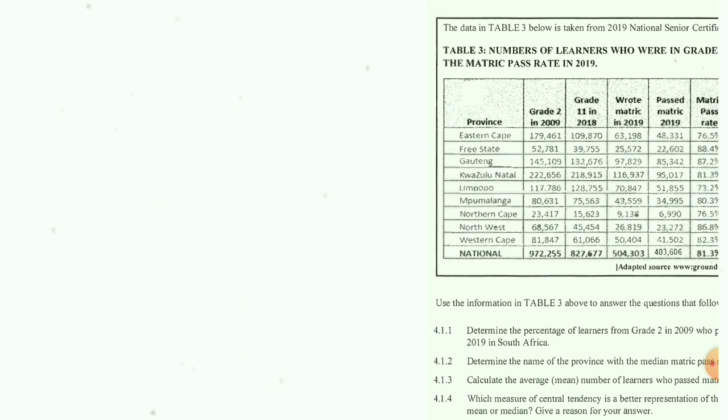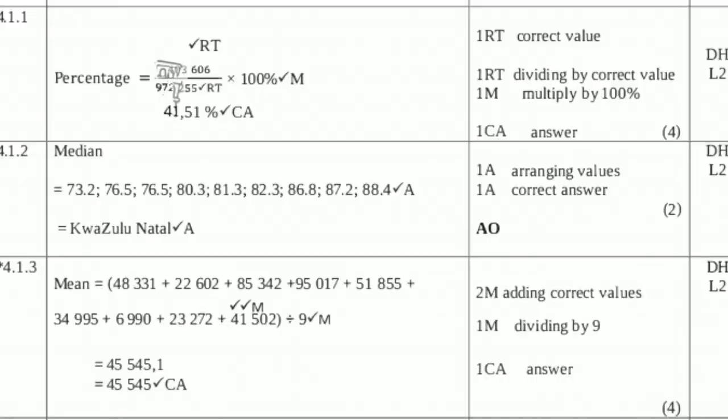I'll assume you're done, guys. So when you calculate the mean, we add all the numbers. I won't say all the numbers, I'll just put them on the screen, which start with 48,331, then 22,602, then goes on and on to 41,502. You need to show that, guys. You need to put it in brackets and show that you know what the mean is. If you just write the total, the teacher will think that you don't know what the mean is. So then you divide by 9.